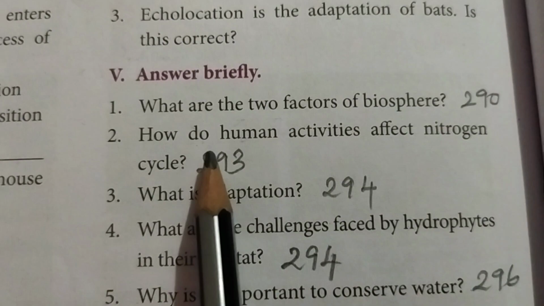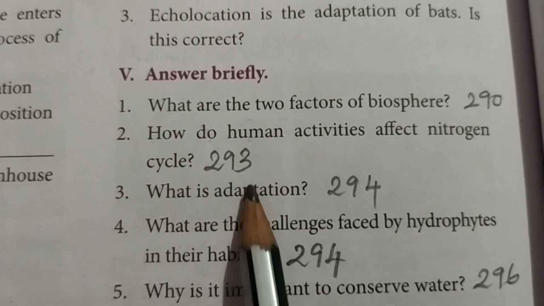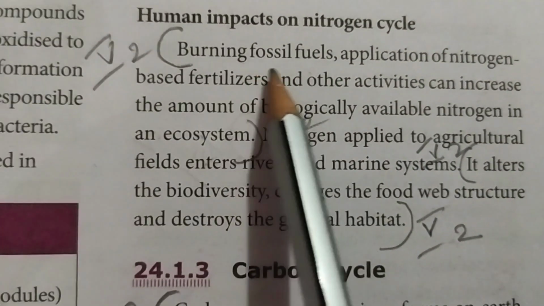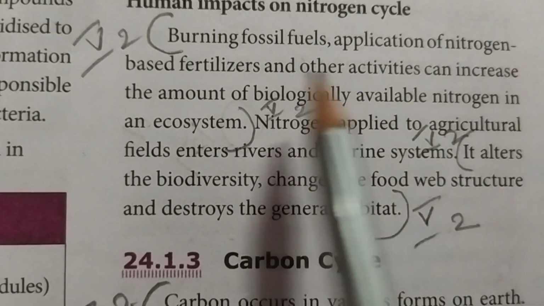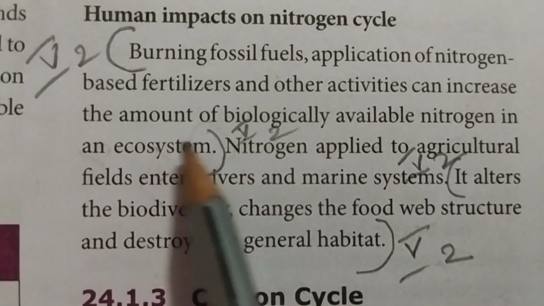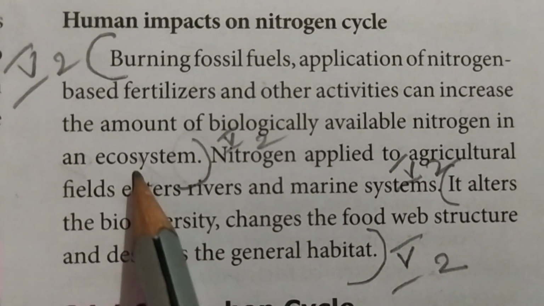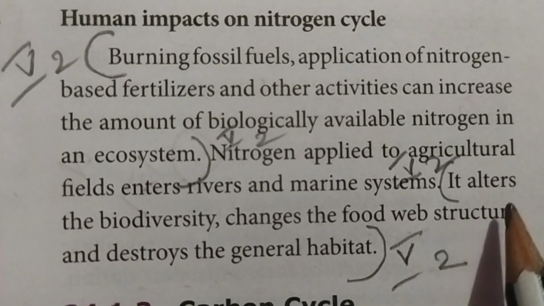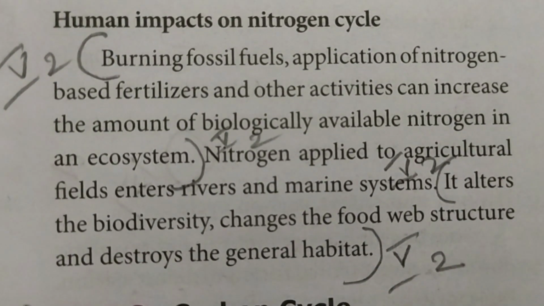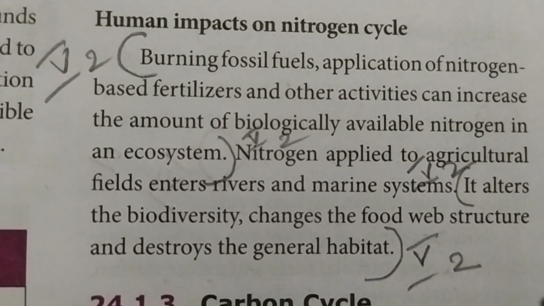Second question, how do human activities affect nitrogen cycle? Page number 293. Human impacts on nitrogen cycle. Burning fossil fuel, application of nitrogen based fertilizers and other activities can increase the amount of biologically available nitrogen in an ecosystem. இது வரைக்கும் எழுதிட்டு it alters the biodiversity, changes the food web structure and destroys the general habitat. இது வரைக்கும் fifth Roman letter second question answer.